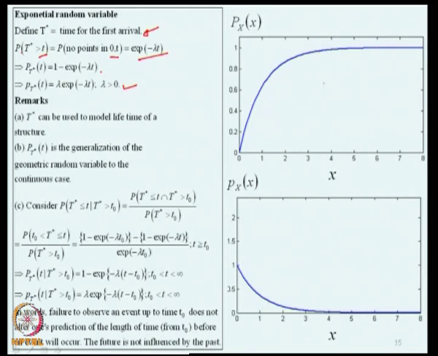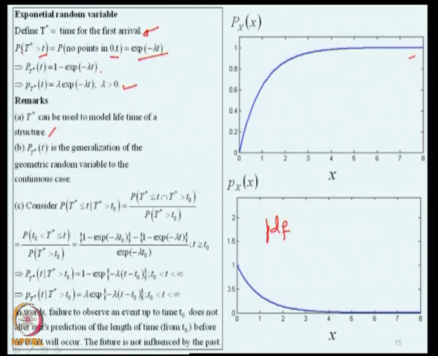So, here I have shown in this plot the probability density function for some value of lambda. It is an exponentially decaying function, the area under this curve is 1, and the associated probability distribution function is this monotone non-decreasing function, which starts from 0 and goes to 1 as this state variable goes to infinity. This t star can be used to model the lifetime of a structure.